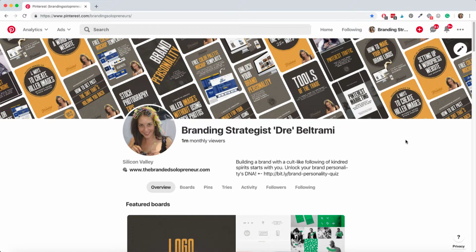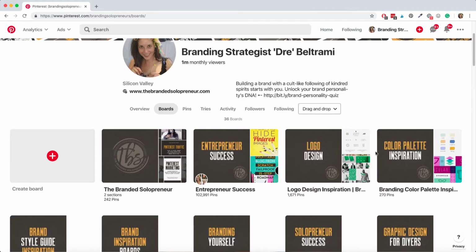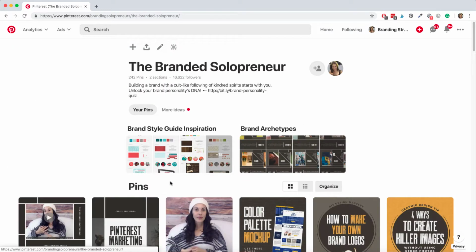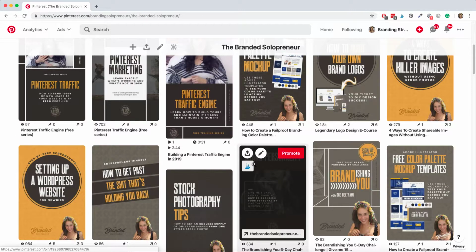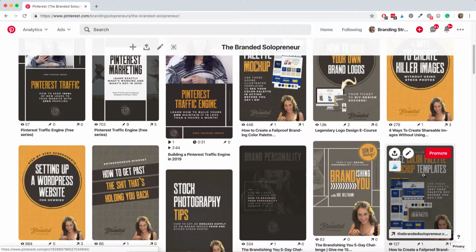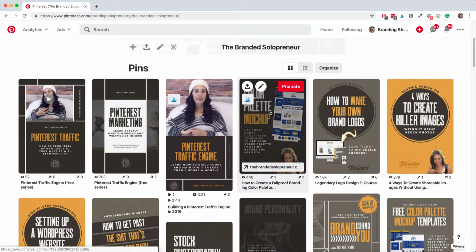Here, I'll take it even one step further. I even created a color palette opt-in offer, right? You can see it right here. Let me come to my board. I created all kinds of pins for this color palette series. One of them is a mock-up template. You can see a couple different pins. Here's one of the pins right there. Here's another pin I created for this.